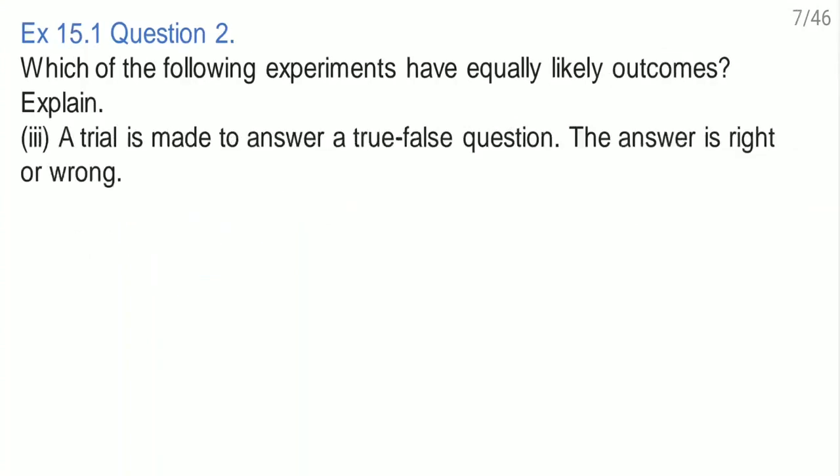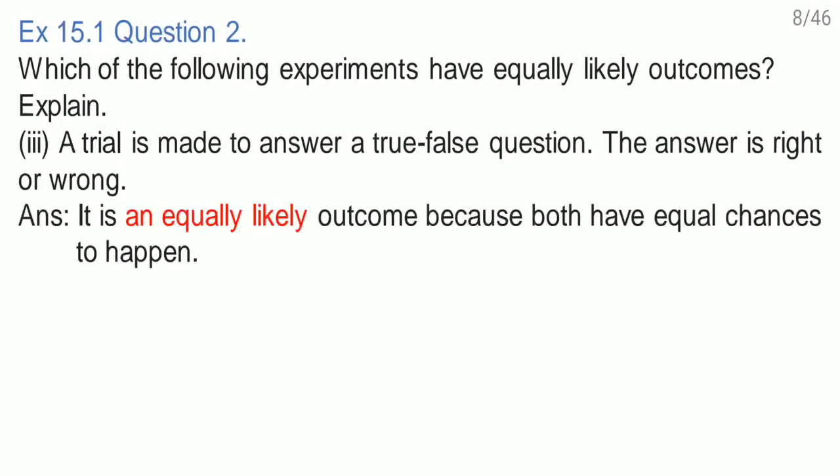Come to the next one here. A trial is made to answer a true false question. The answer is right or wrong. See, only two possibilities are there. Either the answer is right or the answer is wrong. Correct? So here it is an equally likely outcome because both have equal chances to happen.